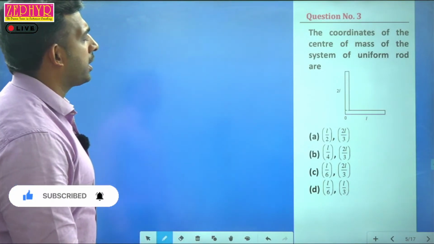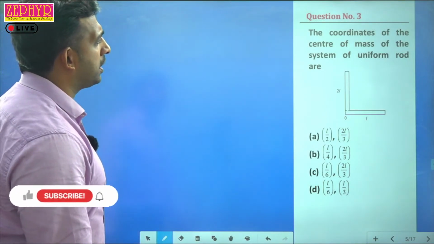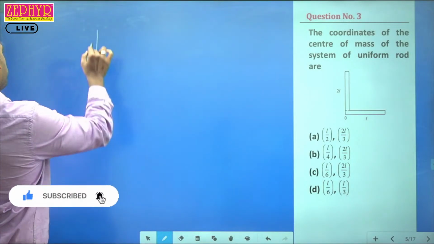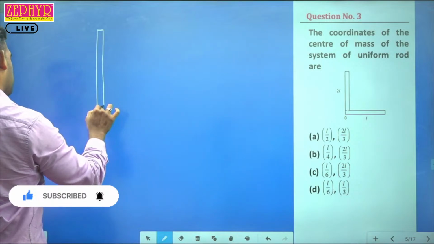The question goes like this: the coordinates of the center of mass of the system of uniform rods are. So we have two uniform rods, like this.